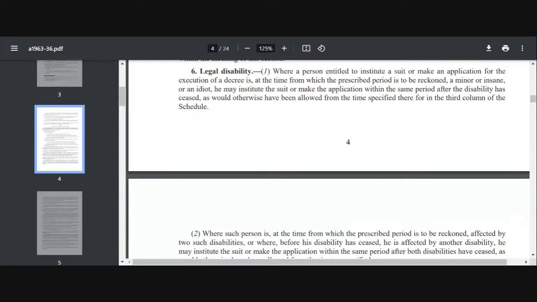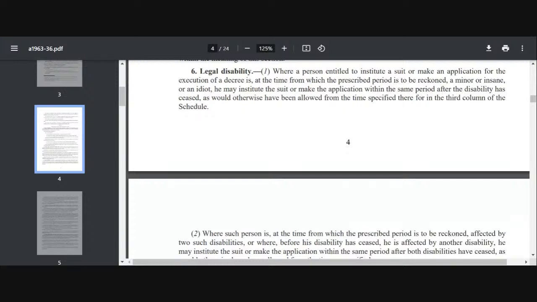Okay, you can institute your suit when you reach 18 years, and your limitation period will also start after that. That means limitation will start after you attain majority. तो टाइम क्लॉक अभी के लिए ये रुक जाएगा. And if the applicant is insane or an idiot, then he can file his suit when he becomes of sound mind, and then also it will begin only from the date when he gets his sanity.